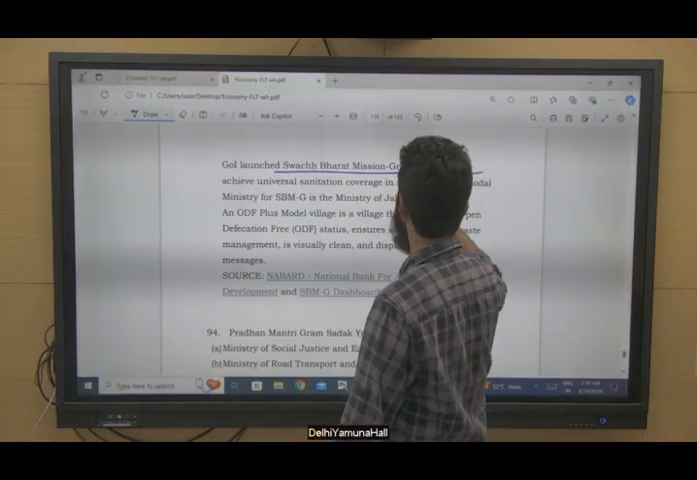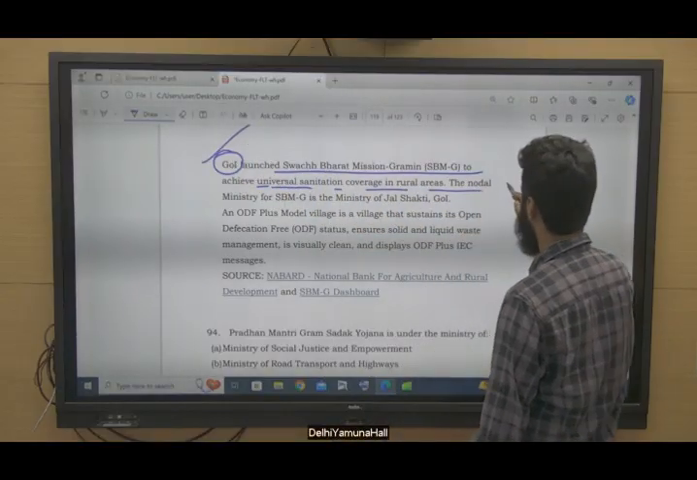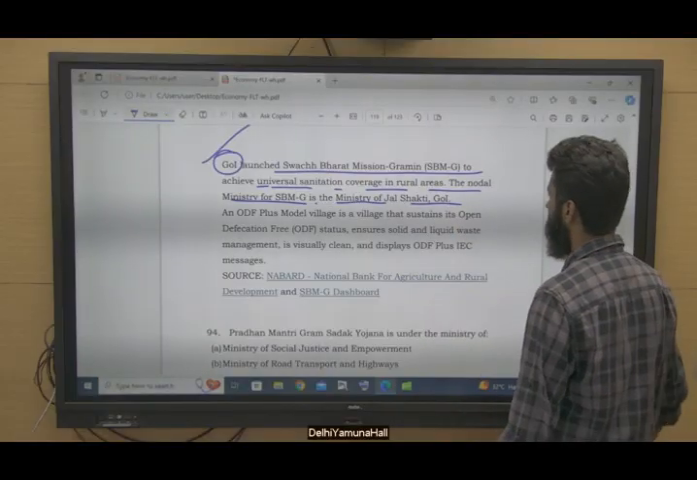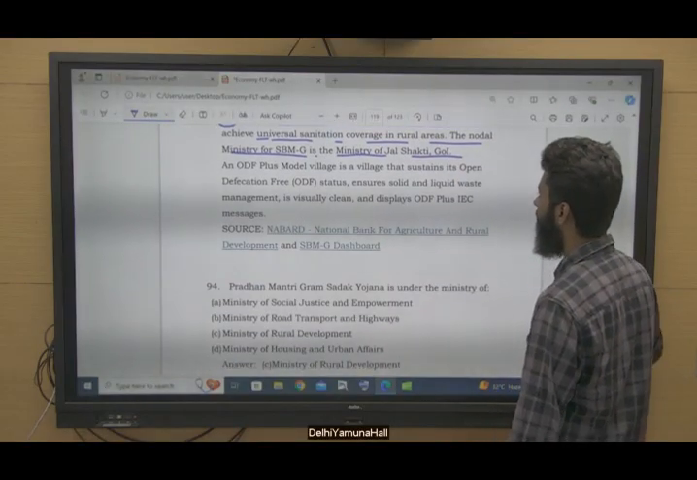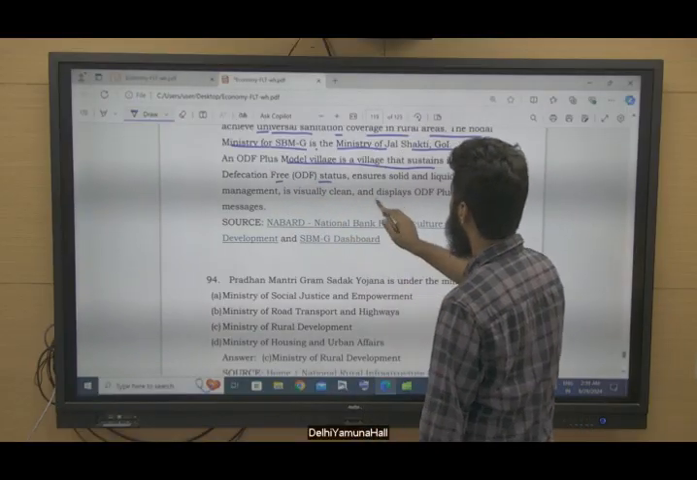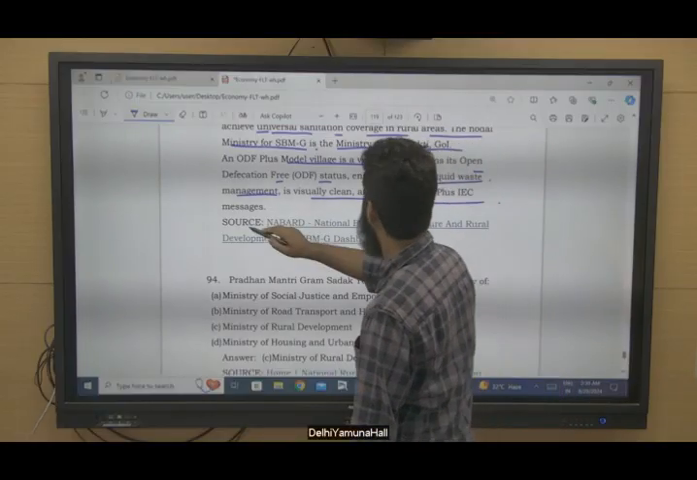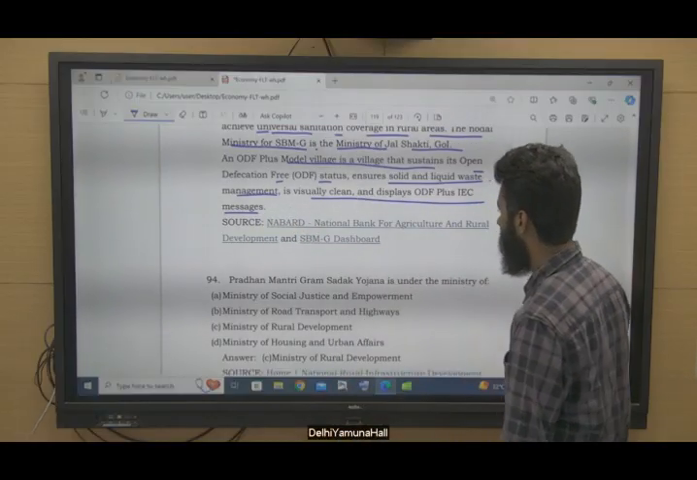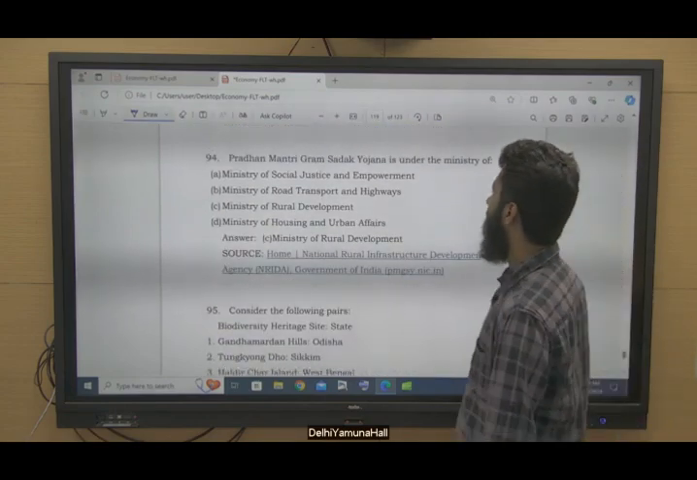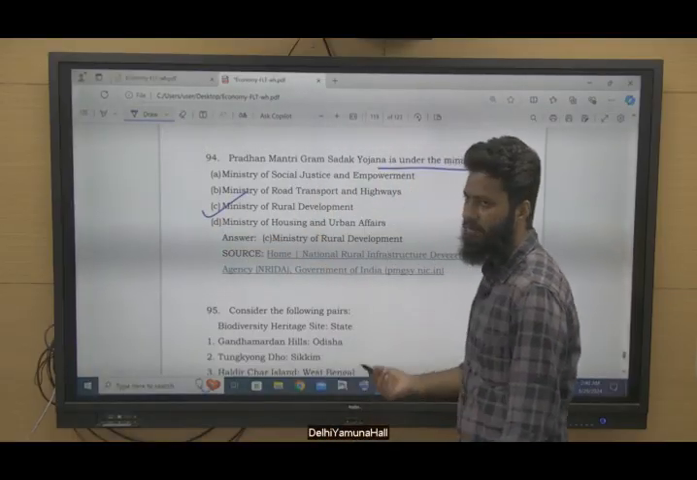Right? SBMG to achieve universal coverage in the rural areas. The Government of India launched this, and the nodal ministry for SBMG is the Ministry of Jal Shakti, Government of India. Open defecation plus model village is a village that sustains open defecation free status and solid and liquid waste management, visually clean and displays ODF IEC messages. So this is the condition for ODF plus. Pradhan Mantri Gram Sadak Yojana is under the Ministry of Rural Development. Very simple question.